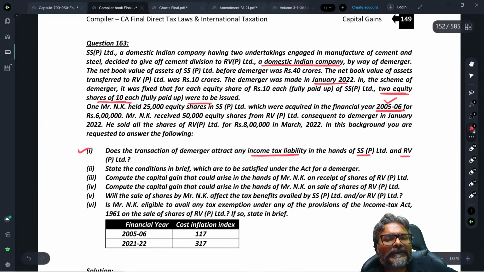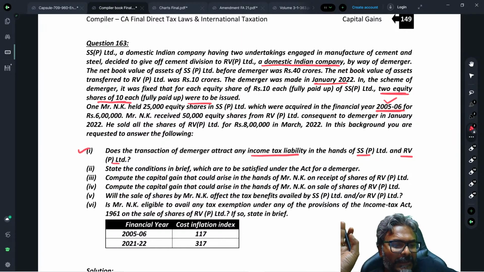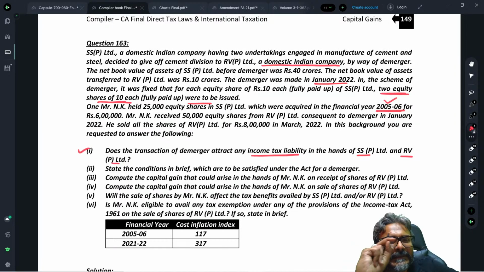Now what about RV Private Limited? Because they are asking the question for income tax in the hands of both the transferor and the transferee. Now for the transferee, the question that may arise, students, for the recipient company is the applicability of the gift tax provision. So whether the gift tax provision is applicable in the hands of the recipient company? And the answer is no.